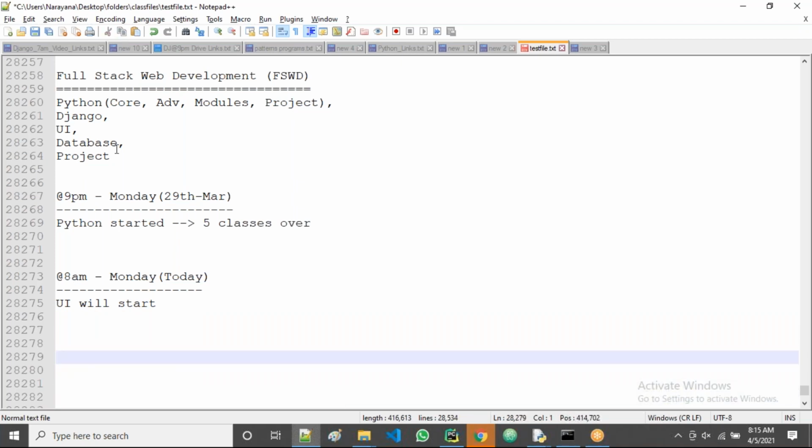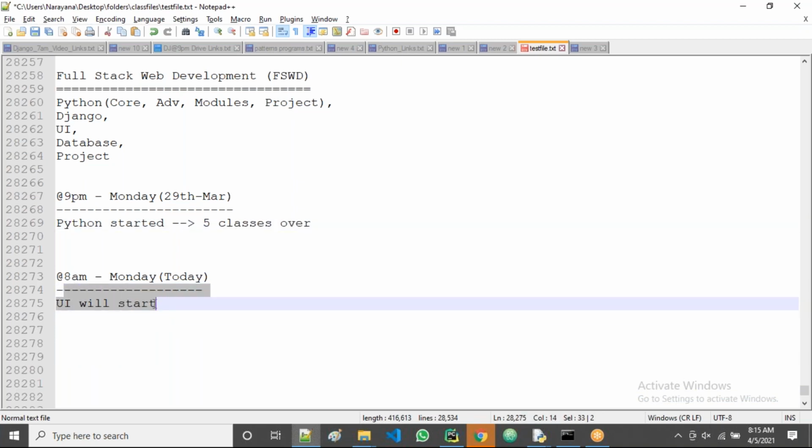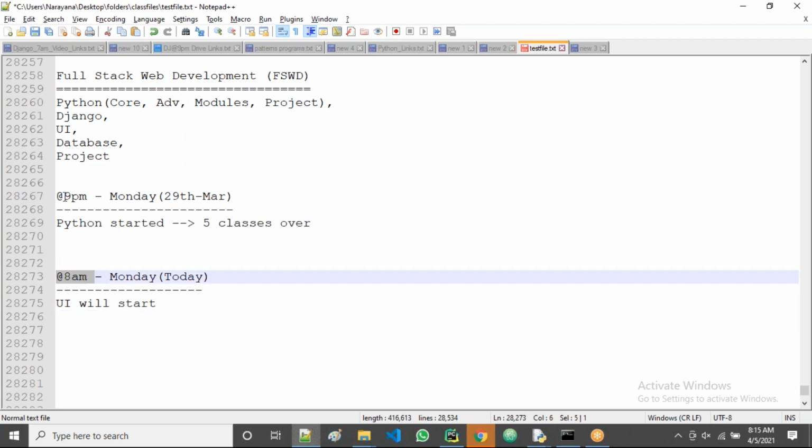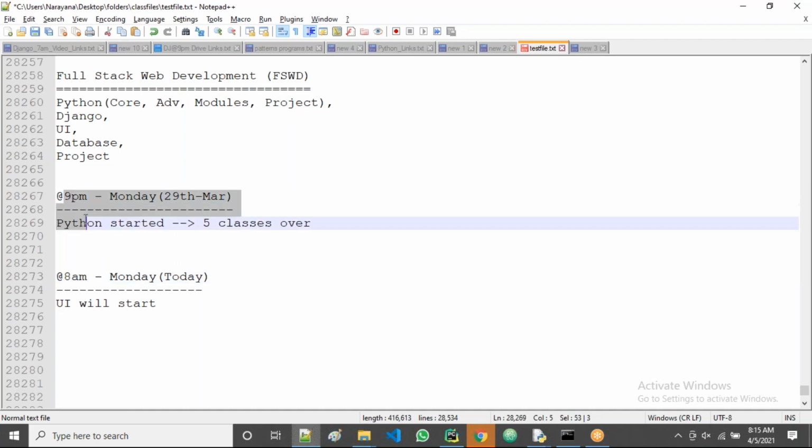Some people who are coming in the evening may not be able to join in the morning, so we can't do anything about that. So in the morning UI, in the evening Python.